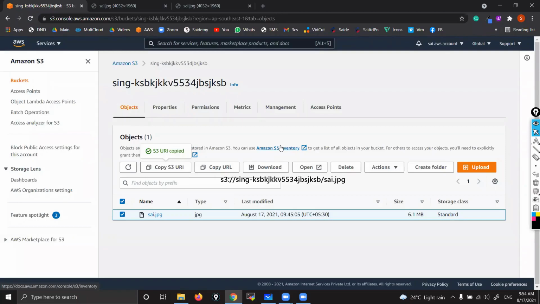Sai, like Google Drive, suppose someone uploaded some videos or files. To access, we'll use Gmail and all. So once you have uploaded a file in S3, how do you access it? See, tell me one thing. If you want to access Google Drive's image or video, do you need to have a Google account?